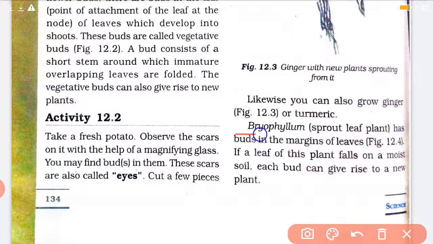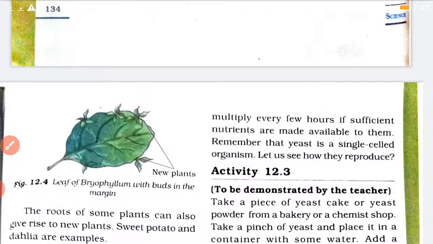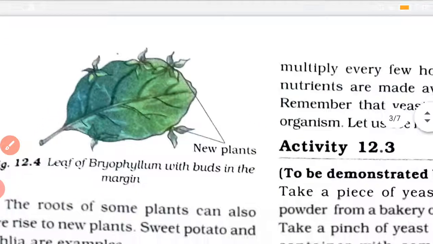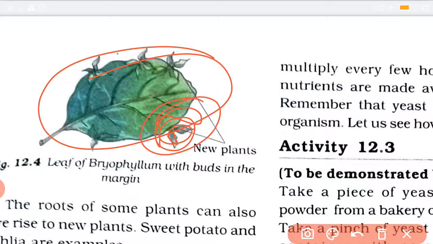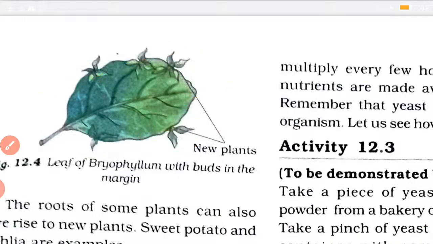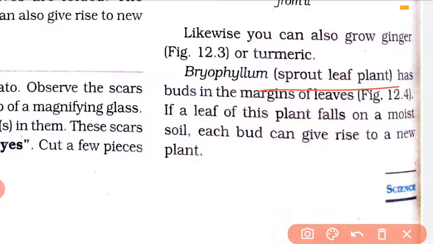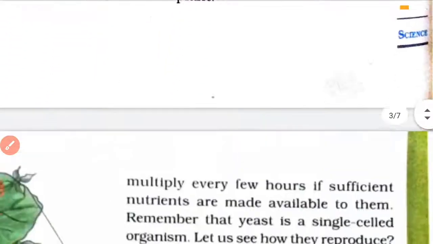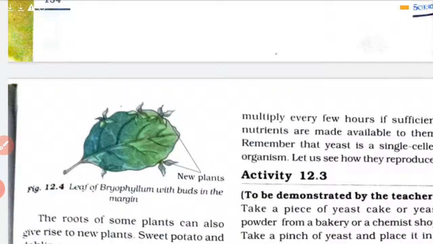Now bryophyllum. Okay, bryophyllum, see this is the leaf of bryophyllum. ये आपके घर के आसपास दिखेगा, मोटा लीफ होता है. And in bryophyllum, new plants grow from the leaf itself. Okay, इस पोर्शन को अगर आप काट के मिट्टी में लगा दो, it grows into a new plant. So in bryophyllum what happened? The leaf has buds in the margins of the leaf. If a leaf of this plant falls on the moist soil, each bud gives rise to a new plant. So bryophyllum gives rise to a new plant with the help of leaf fragment.